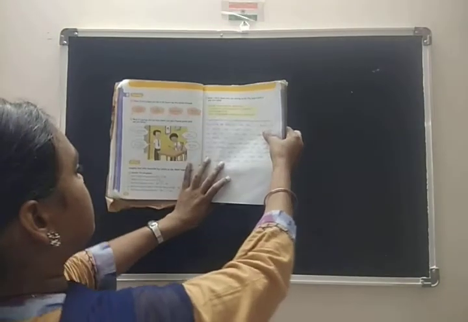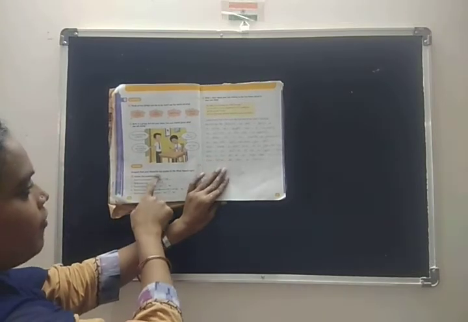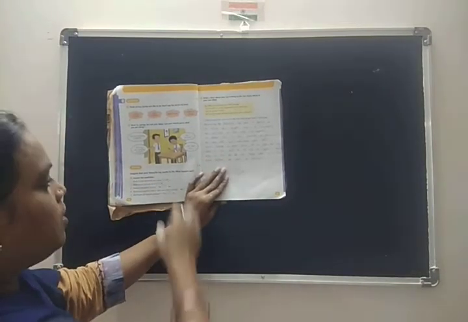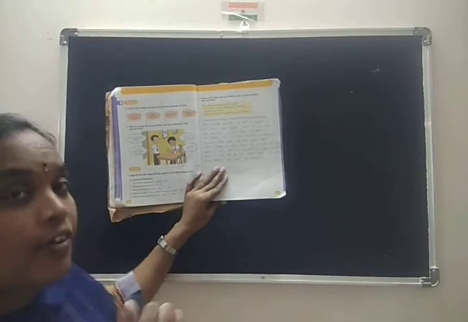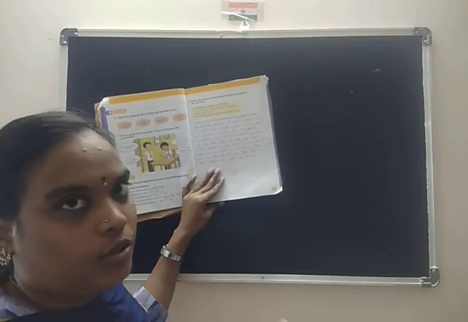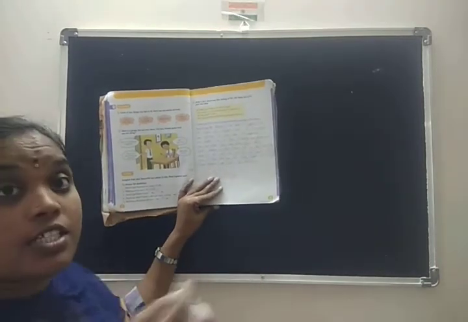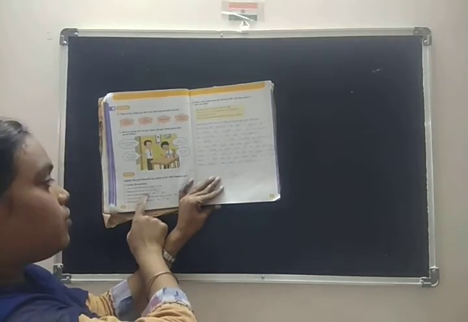Yes, this is about your writing part. Imagine that your favorite toy comes to life. What happens next? Answer the questions. What is your favorite toy called? You can give any name, that is your wish. What would you say to it?